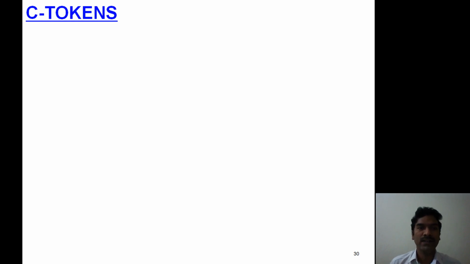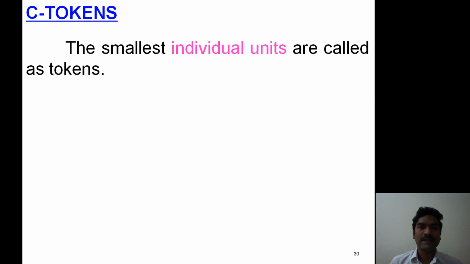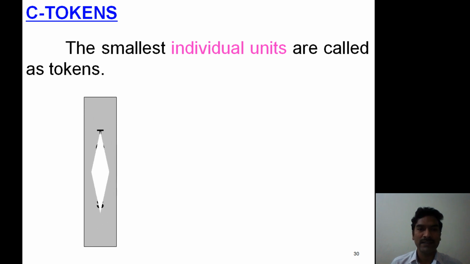Hello students, today's session starts with the concept tokens. The smallest individual units in a program are called tokens. C language supports 6 types of tokens such as